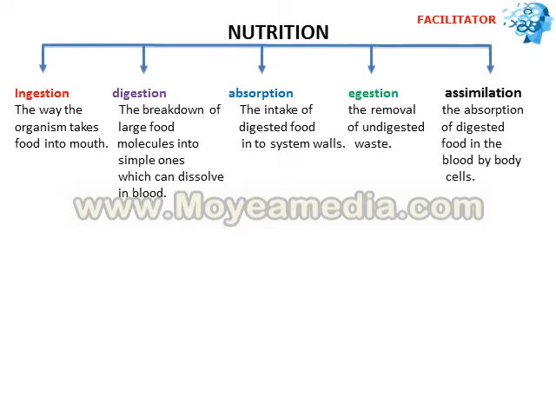Then comes assimilation. That is the last stage of nutrition. Assimilation is the absorption of the digested food from the blood by body cells. Each and every body cell needs a certain amount of these digested foods. So these body cells take in the digested food from blood into them. This stage is called assimilation.